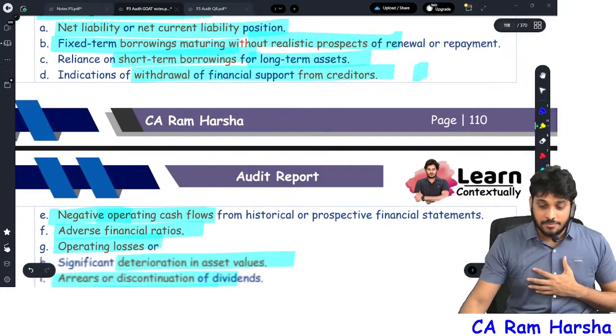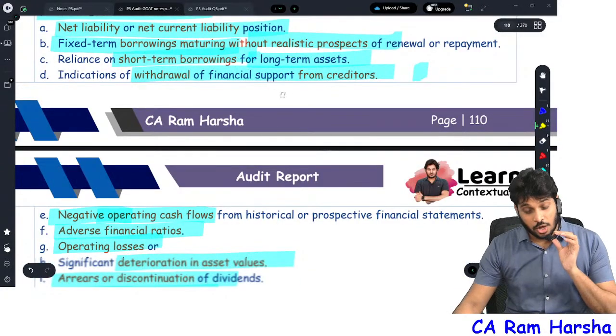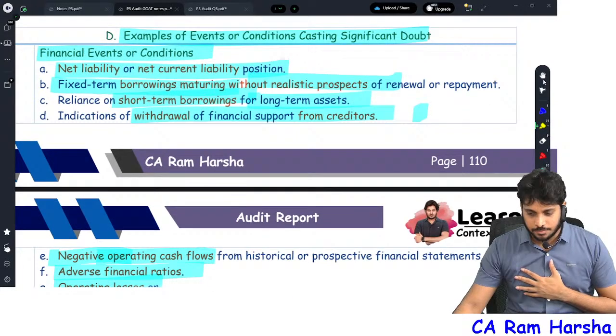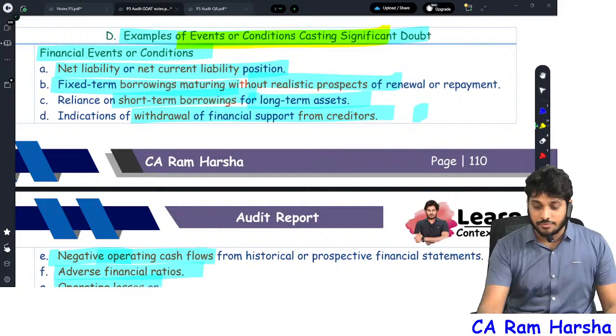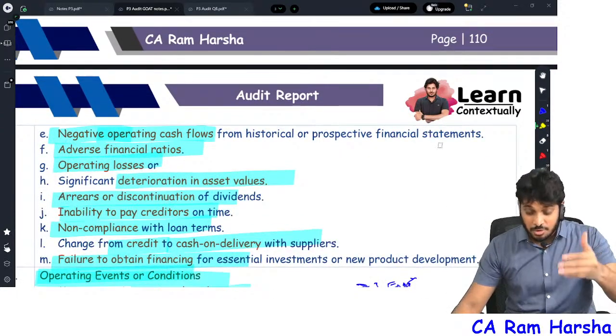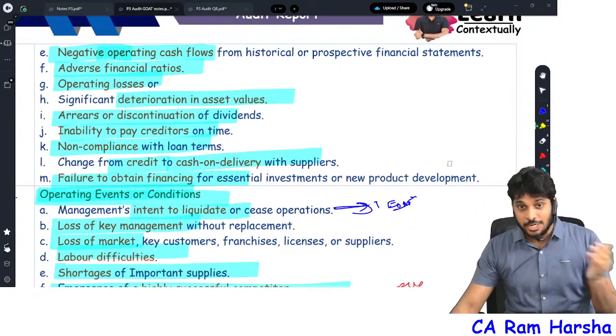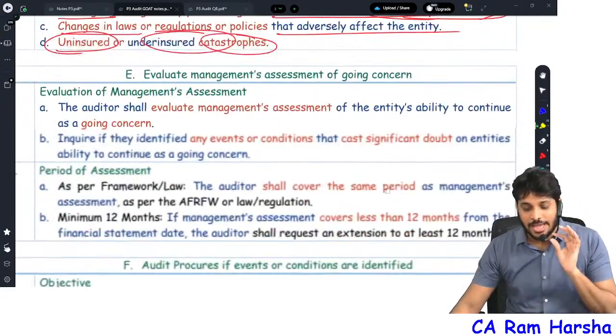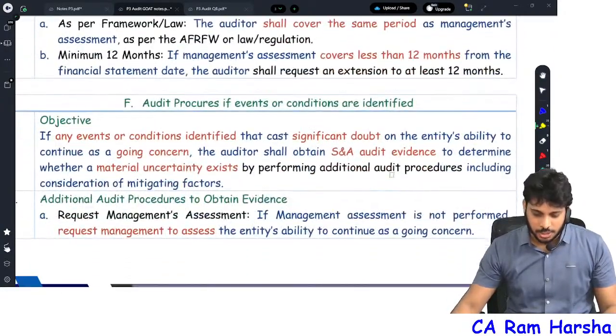And remember, if any events and conditions are found related to going concern, just a minute. Actually I'm using my Windows system. I need to again use my MacBook. That is best actually, because this is slightly hanging in between. Fine, anyhow, not an issue.